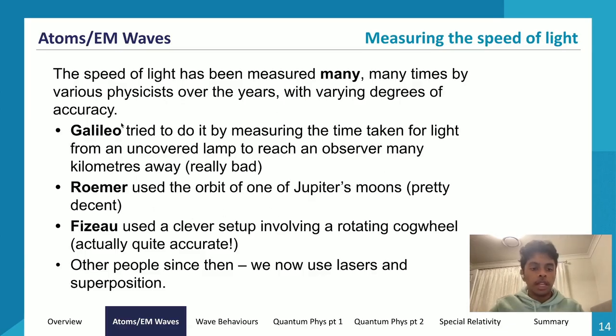And it was also a really bad historical method, but because it's so goofy, it's also the easiest to remember. But I would recommend not talking about this if they ask you a 5-marker to explain one historical method of measuring the speed of light. I'd probably ask you to talk about Fizeau or Foucault, which we'll go through. But yeah, Galileo is the easiest one to remember.